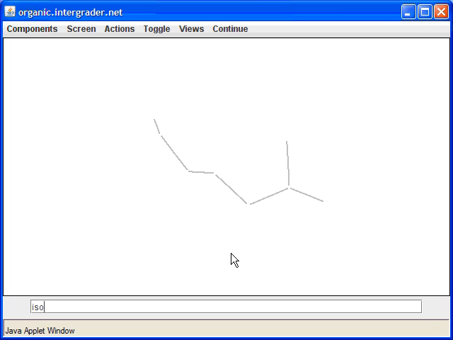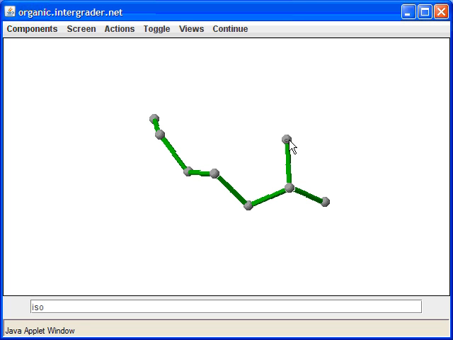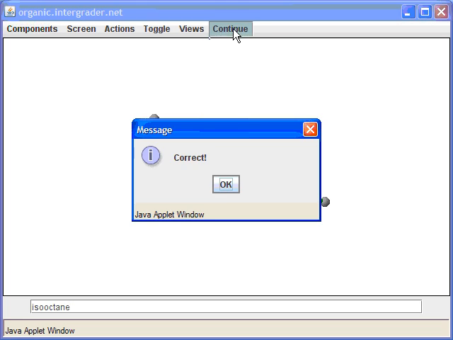So this is iso. And now all we have to do is decide how many carbons we have in the structure. So we can count them up: 1, 2, 3, 4, 5, 6, 7, 8. So this is actually an isooctane compound, and we put the extra O in there. We're actually going to pronounce this in more than 2 syllables, and it's going to be isooctane. So let's go ahead and press continue.